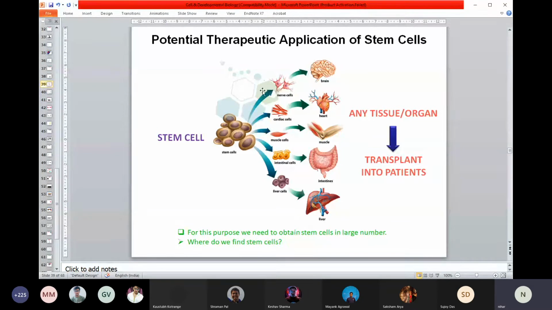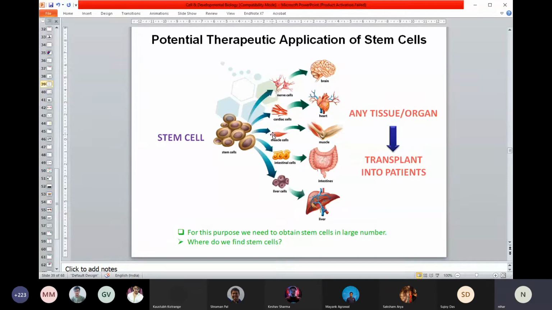You can make those neurons in your lab in a dish and try to replace it. Same thing in case of heart. If you have a heart problem, you can replace it. I think some of the major applications could be liver, your blood, and so on. And there are many therapies already in therapeutic applications, particularly in case of blood. Some kinds of blood cancer can be treated using this, and it's already going on.